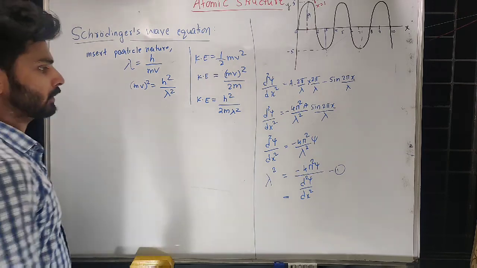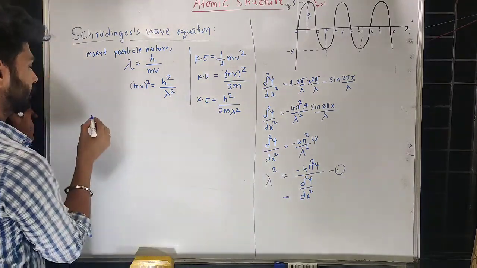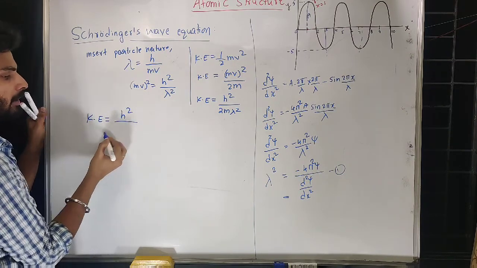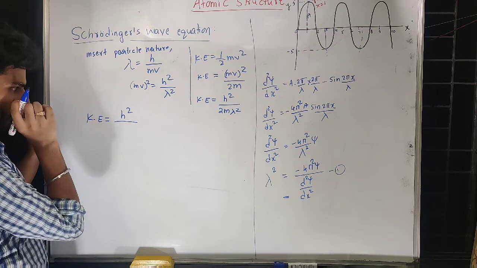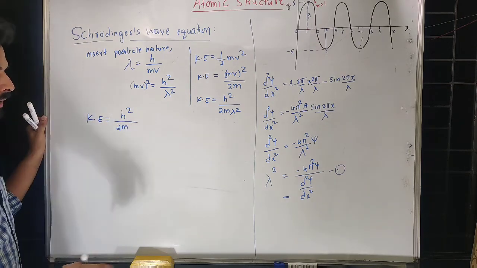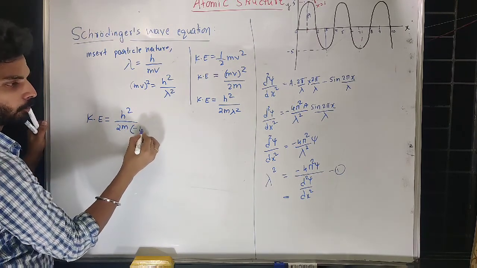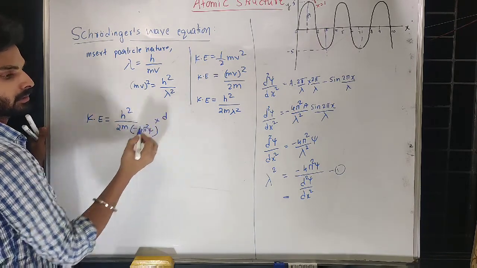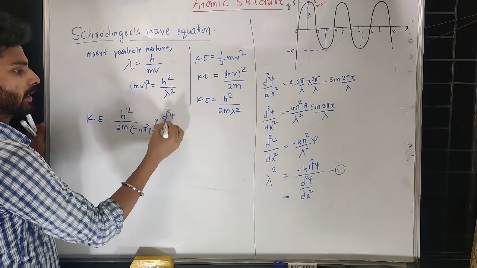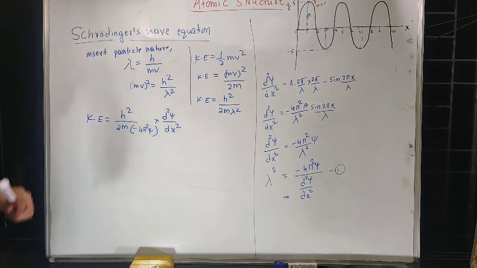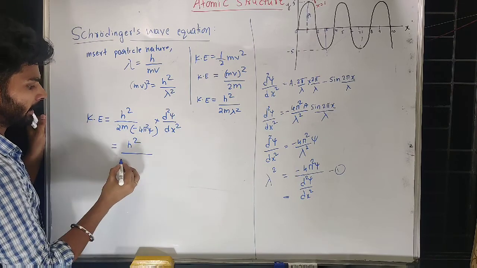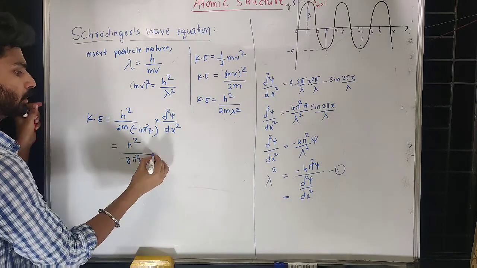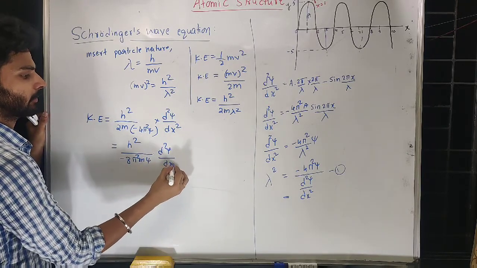Now let me put the value of lambda square here. So kinetic energy is equal to h square divided by 2m, and lambda square is minus 4 pi square psi divided by d square psi upon dx square. Now the denominator will go to the numerator. Let me rearrange this: h square divided by minus 8 pi square m psi into d square psi upon dx square.